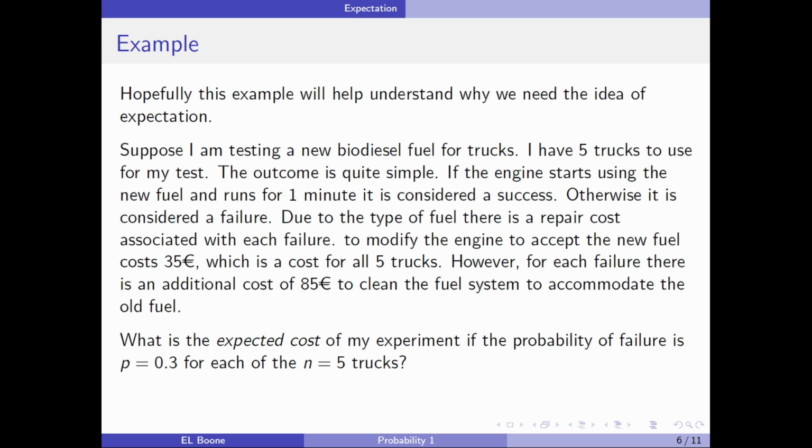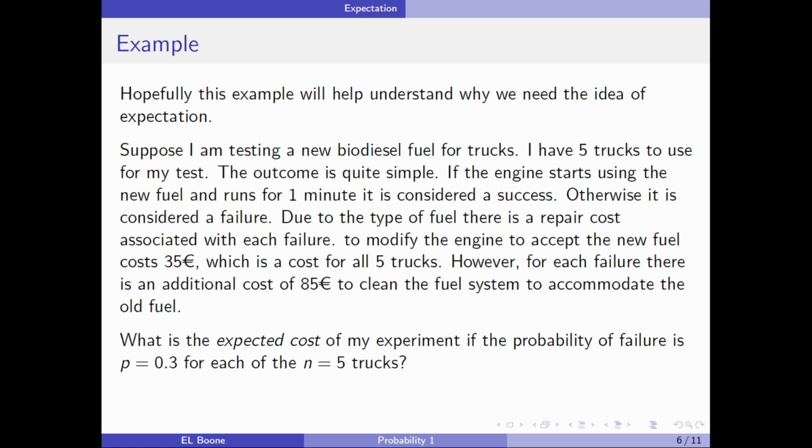Due to the type of fuel, there is a repair cost associated with each failure. To modify the engine to accept the new fuel costs 35, or not dollars, euros, which is the same cost for all 5 trucks. This has to be done to all 5 trucks in order to run this new fuel. However, for each failure, there's an additional cost of 85 euros to clean the fuel system to accommodate the old fuel again. So we need to take the stuff we put on there off and clean everything up so that it will work.